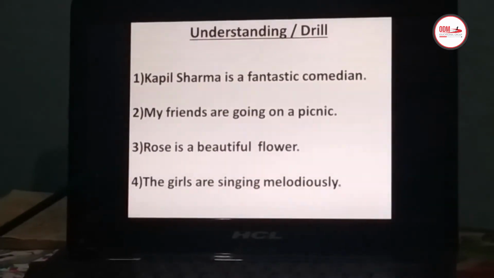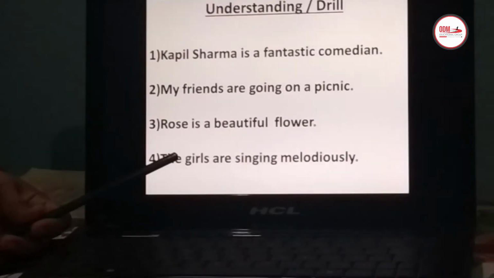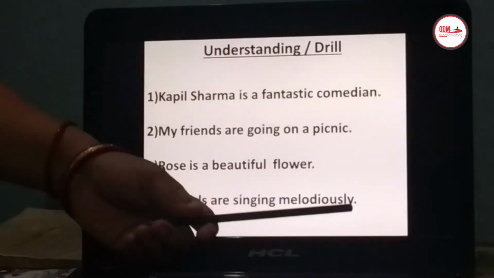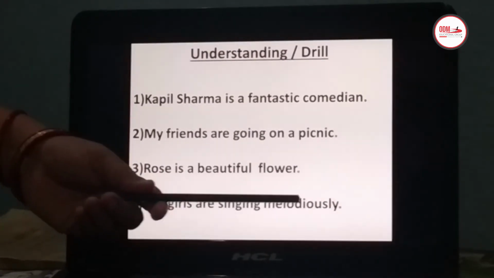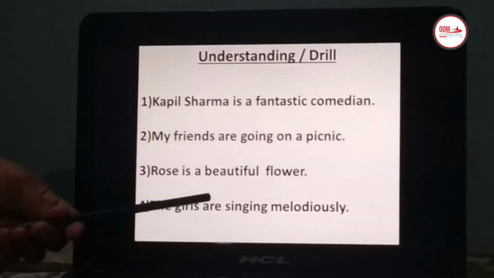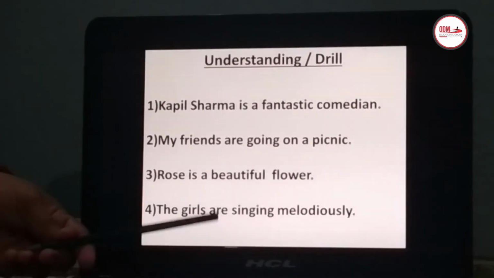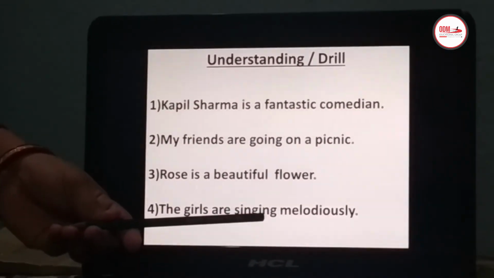Coming to the last sentence, the girls are singing melodiously. Who are singing melodiously? The girls. So the girls are the subject. And what are the girls doing? The girls are singing melodiously. So are singing melodiously is the predicate part. And which is the verb? Are. Are and singing both are verbs. But the first one is are. Okay, it's a helping verb and singing is the main verb.